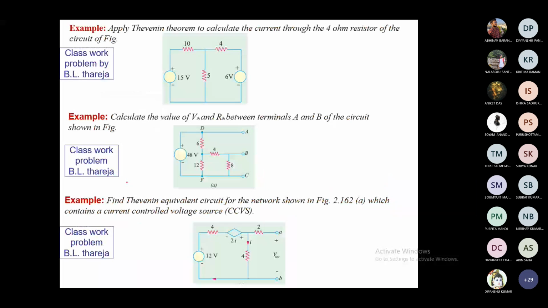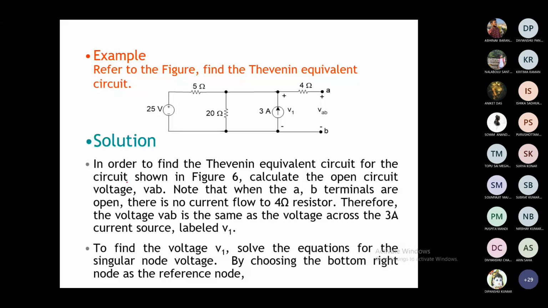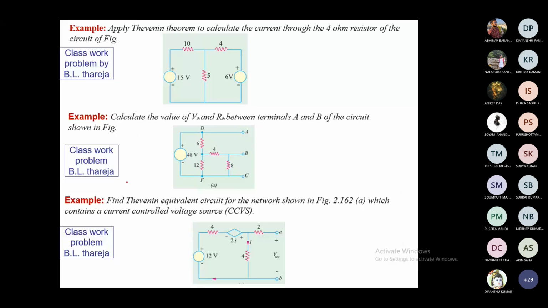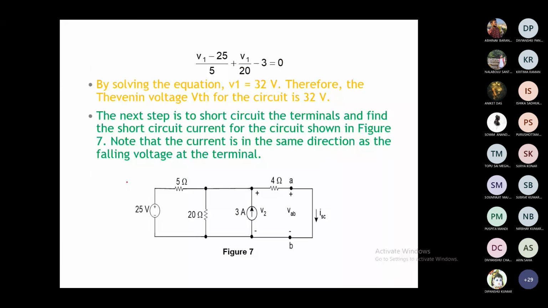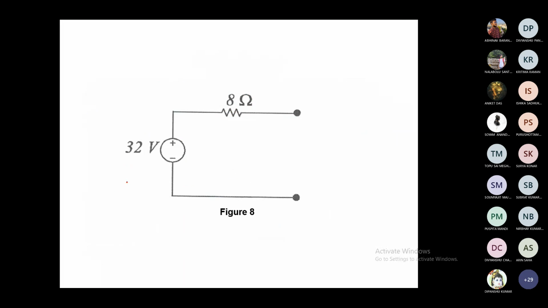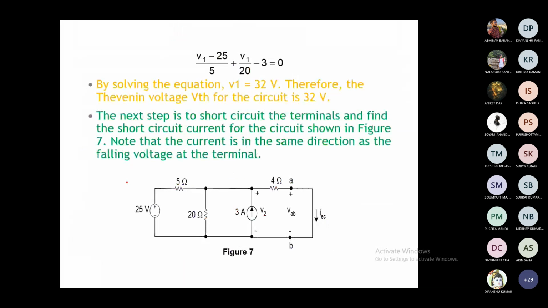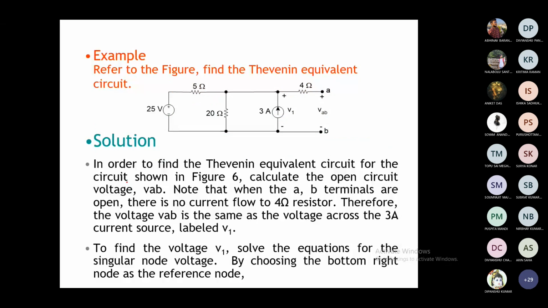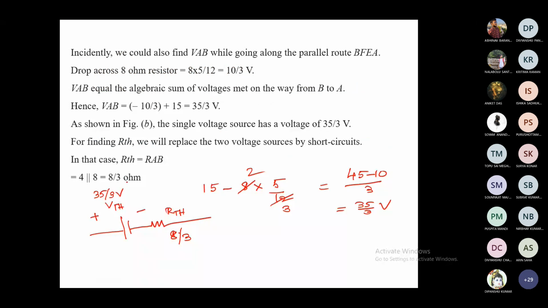So here there is another example. It is left as an exercise. I don't know whether it is solved or not. Let's go to the next one. It is again with a dependent source, so I don't want to discuss it right now. Let us now revise the same problem which we have considered for the superposition theorem.